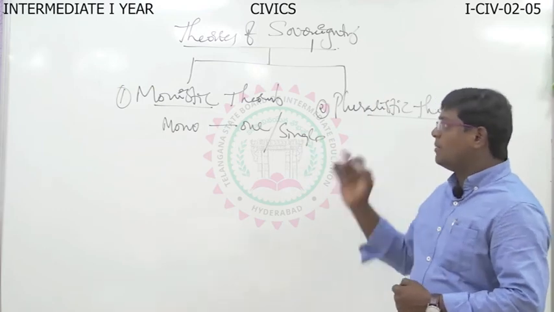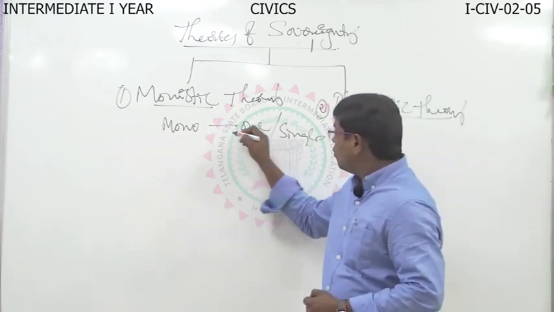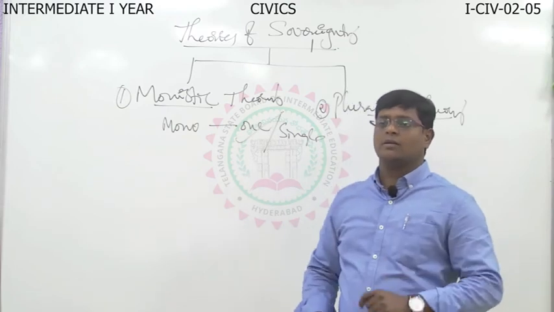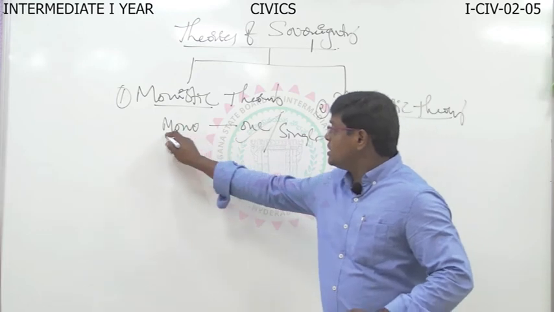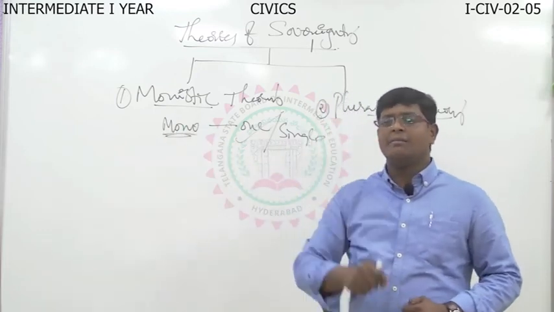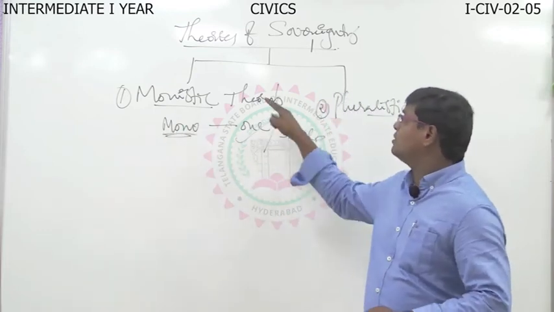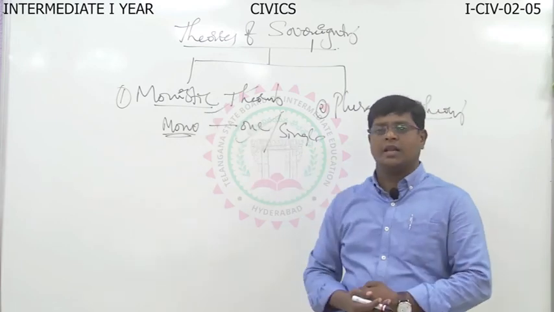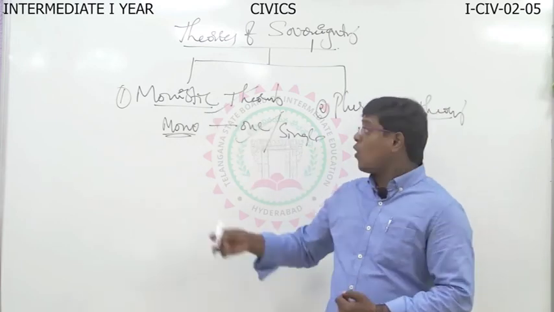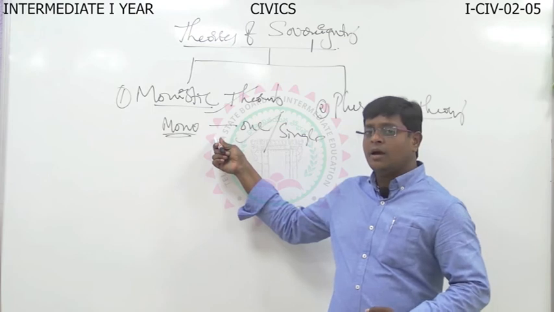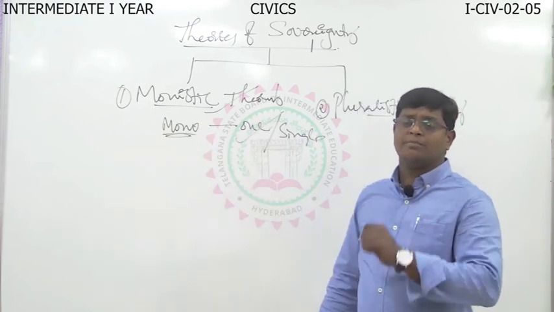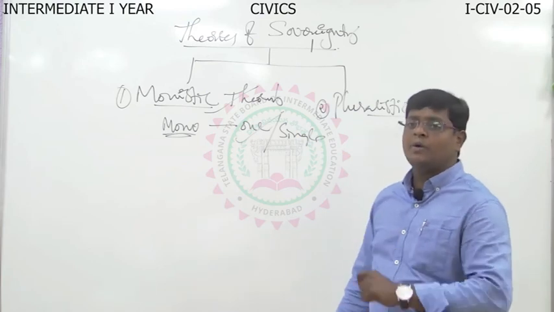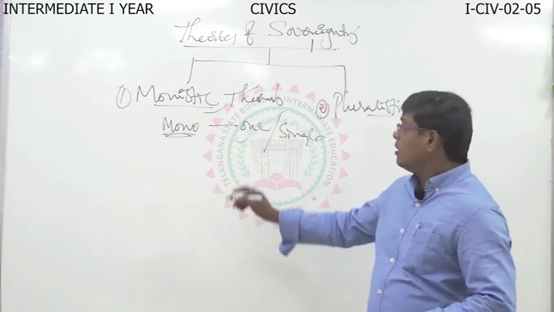If this sovereignty power is enjoyed by one person or one group of persons, in a single manner, it is called the monistic theory. According to the monistic theory, how many members enjoy the sovereignty power? One single person or single group enjoys the sovereignty power.